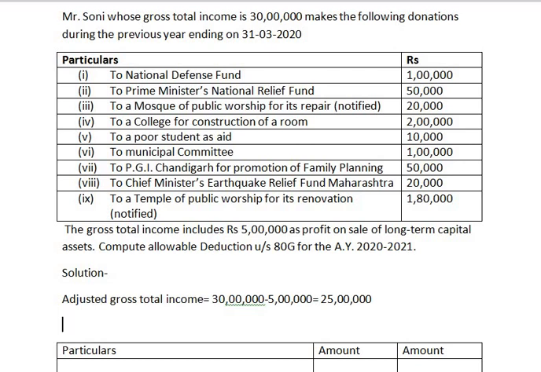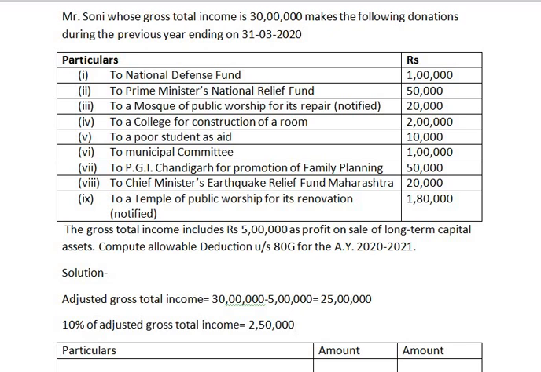Now 10% of adjusted gross total income is 2,50,000. I hope you are understanding how we have calculated adjusted gross total income and 10% of adjusted gross total income.